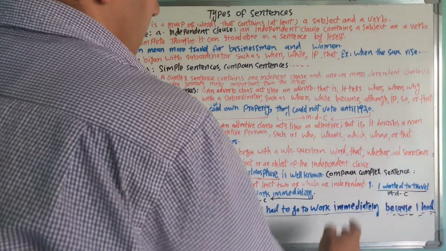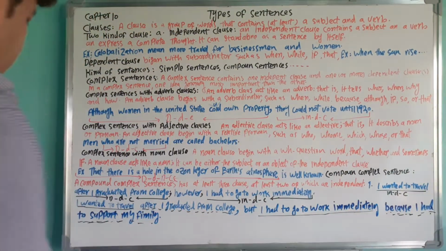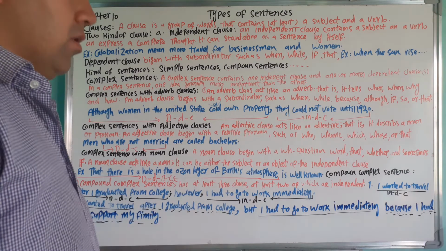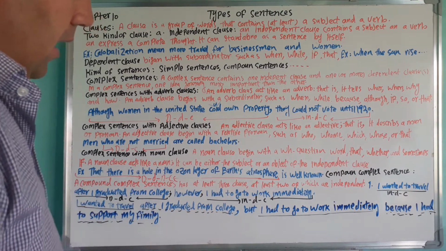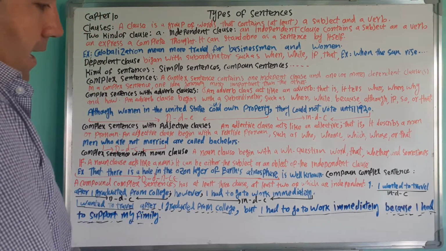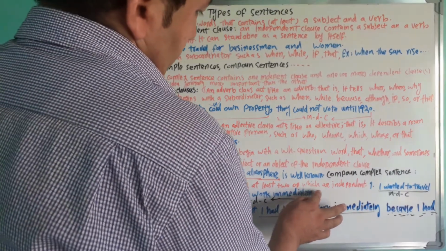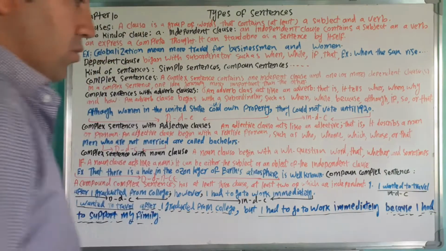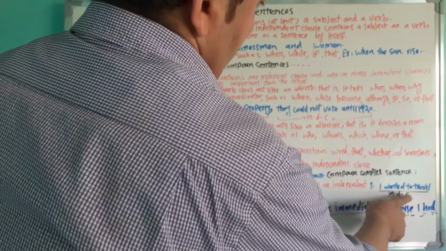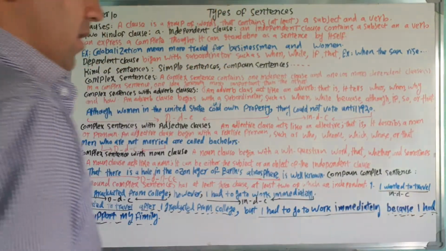After this, we have the compound-complex sentence. A compound-complex sentence has at least three clauses, at least two of which are independent. For example: I wanted to travel. It's independent.